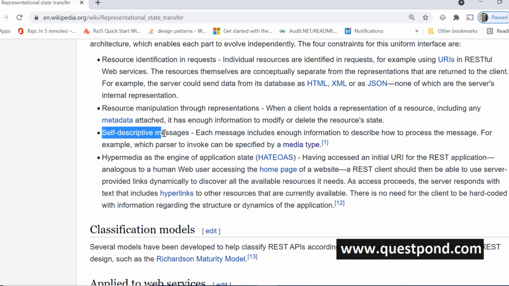Again, you can see self-descriptive message. Each message should hold enough information on how to process the data. For example, in HTTP, you can say, okay, I want to see this data in XML. I want to see the data in JSON. I want to see this data in English, EN-US, EN-UK, or Hindi, or whatever, right? So again, the messages should be self-descriptive so that the server can process it.